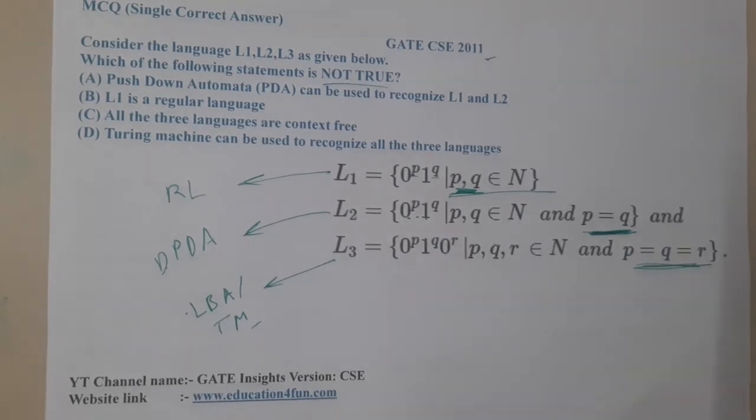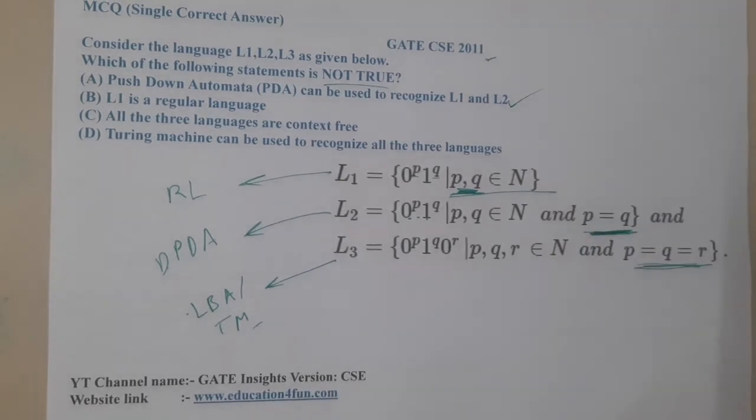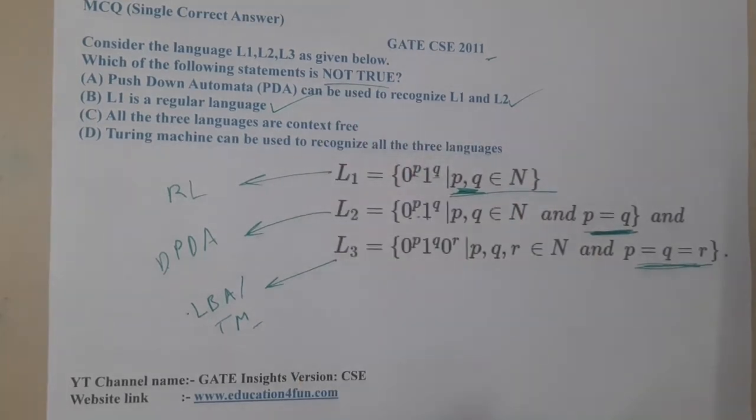Yes. So option A says that a push down automata can be used to recognize L1 and L2. Yes. If any particular language can be recognized using a regular language, that can also be recognized using a push down automata or Turing machine or any powerful machine, guys. Got it? So that option is absolutely true. Moving on to option B. Option B directly says that L1 is regular. Yes, that's true.